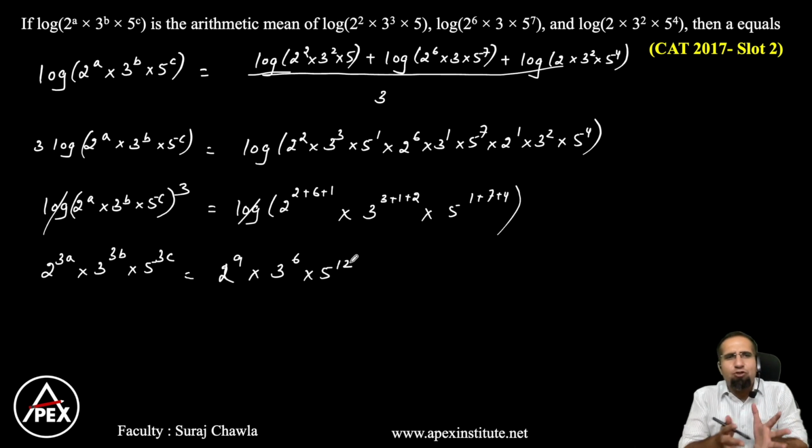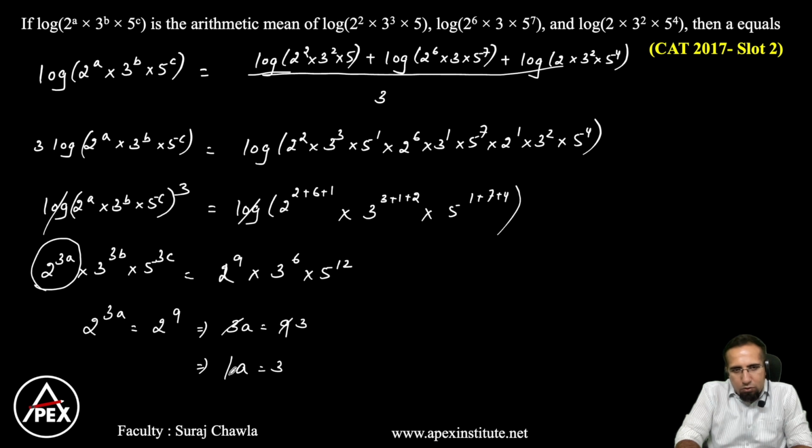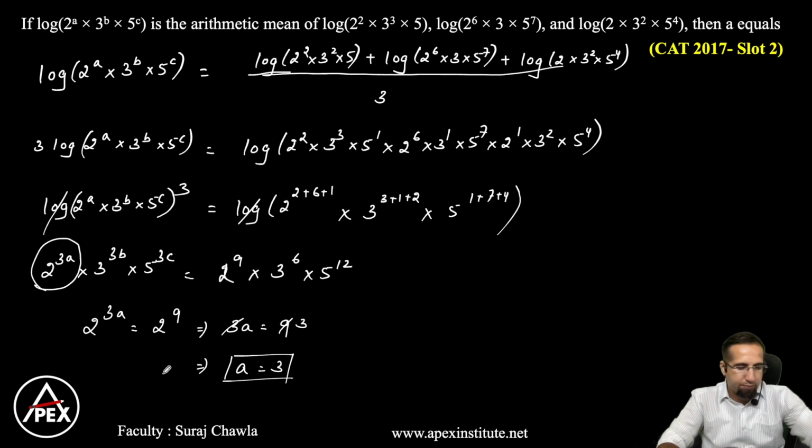Ideally, we don't need so much because the question is asking us the value of a, but I'm solving it so that in case in the exam some other variation comes, this is how we solve. Now, since I'm asked the value of a, it exists only here. So I have 2 to the power 3a is equal to 2 to the power 9, or I can simplify this as 3a is equal to 9, or 3 ones are 3, threes are 9. Finally, we get the value of a is equal to 3. So that becomes our final answer here. The question is asking us to find the value of a, and therefore the value of a is going to be 3 in the end altogether.